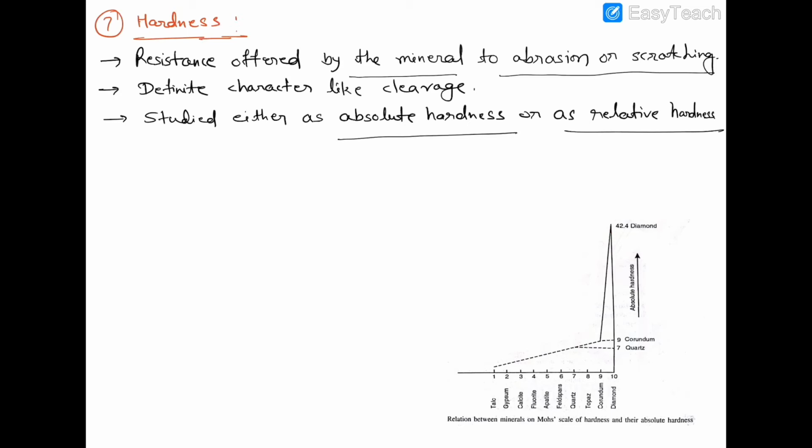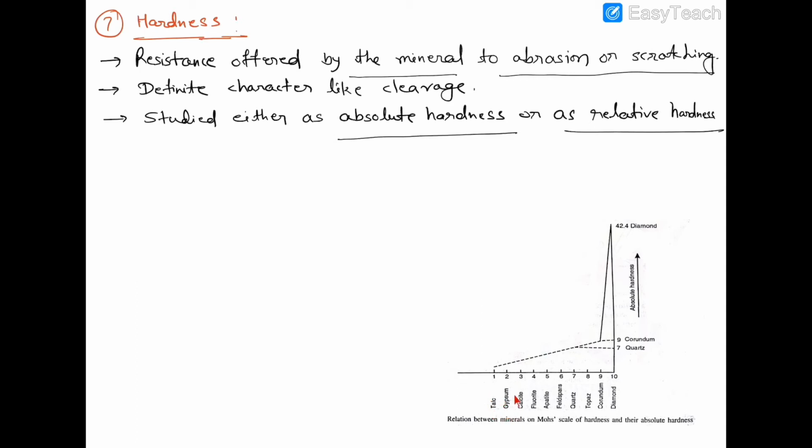The relative hardness of an unknown mineral is determined by scratching it with the minerals of the Mohs scale of hardness, starting with talc and followed by minerals of increasing hardness. Clear? Suppose we have to find the relative hardness of any mineral, then we will scratch that mineral with the minerals which are used in the Mohs scale. Firstly we scratch that particular unknown mineral with talc. If talc is not able to create a scratch on that mineral, then we will move forward.